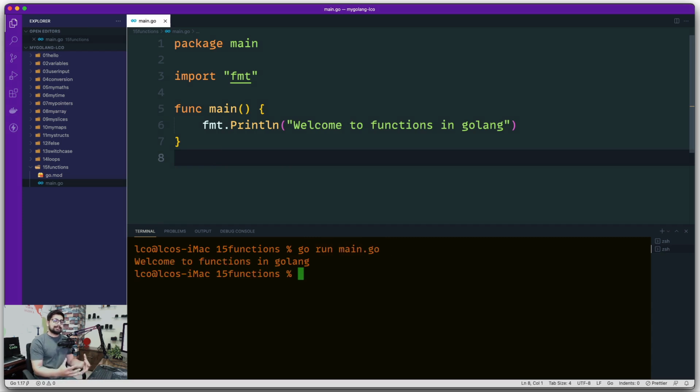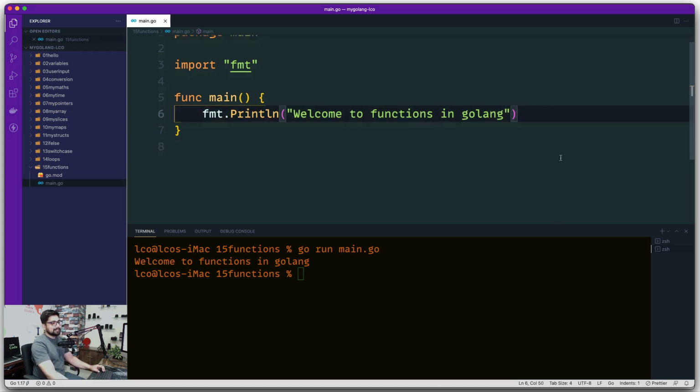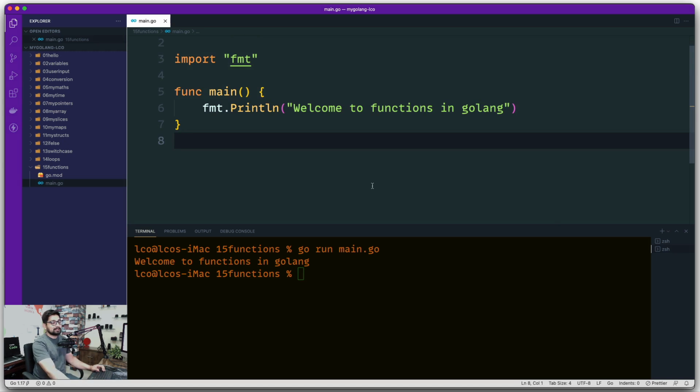And this is proof that main acts as an entry point for your program. There can be 1,000, probably a gazillion different functions that you might have written, but how does the compiler, or the Go tool, know that it needs to start the execution of the program from this point? This is exactly where main comes in. So let's try something different, a function that is not executable automatically.